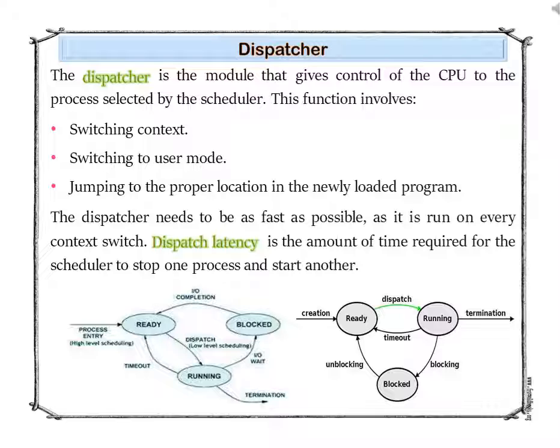Another component involved in CPU scheduling functions is the dispatcher, which is the module that gives control of the CPU to the process selected by the short-term scheduler. It receives control in kernel mode as the result of an interrupt or a system call.